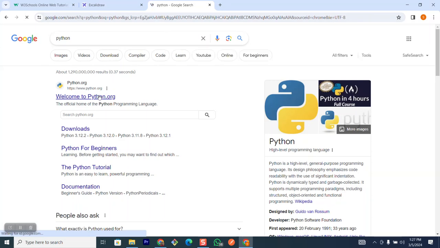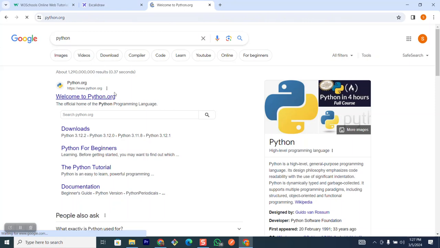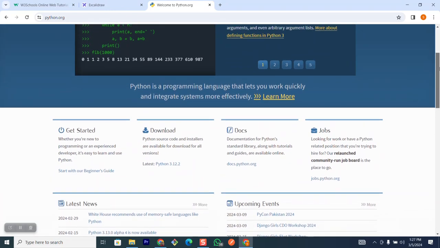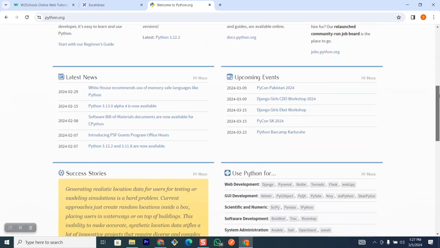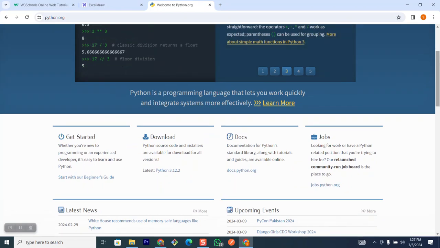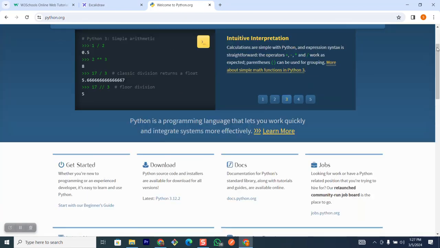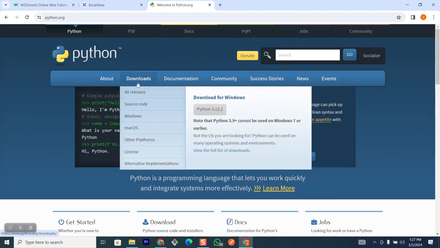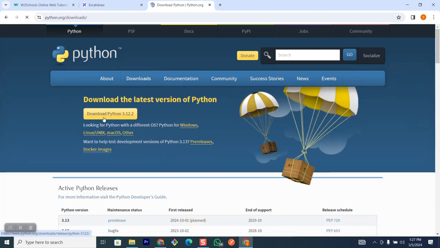So simply go to python.org, which is the official website for the Python programming language. Then you should see a download button for downloading Python onto your laptop. It could be different for different operating systems, whether you're using Mac OS or Windows. I'm actually using Windows for this course. So I'll simply come to download Python and click on download Python here. Then I'll see this download button and I can download the latest Python version.